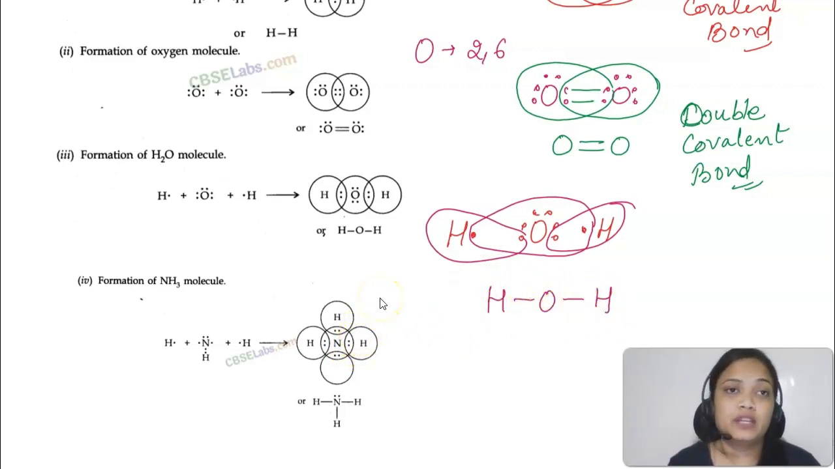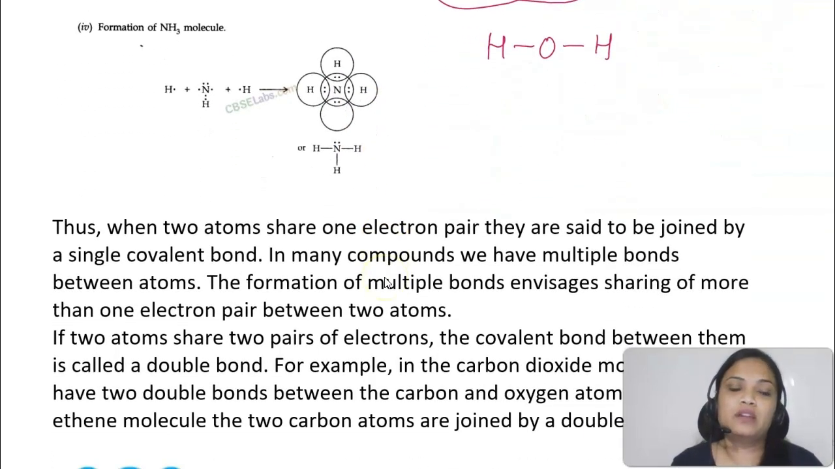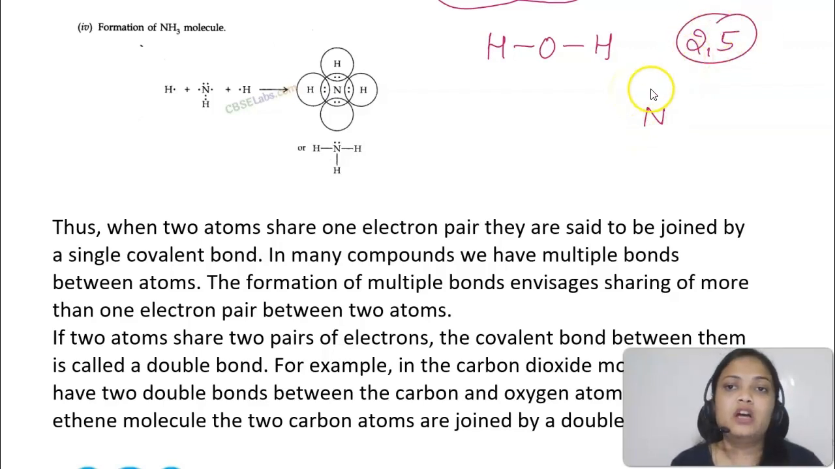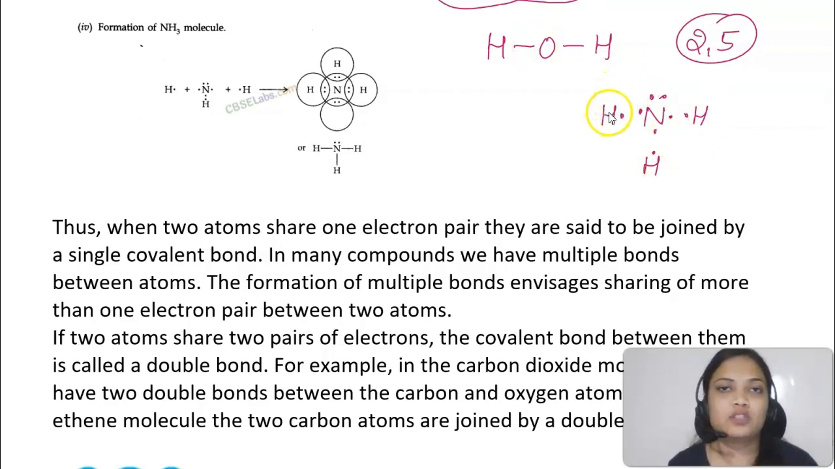Similarly for ammonia. Now I will tell you what this lone pair thing is. Nitrogen has 5 electrons in the valence shell, right? 2, 5. So 1, 2, 3, 4, 5. Now ammonia is NH3. So one hydrogen and one hydrogen. Now nitrogen needs 3 more electrons, so that is why it is combining with 3 hydrogens. So you will get it here like this. Here we have completed the duplet of hydrogen.